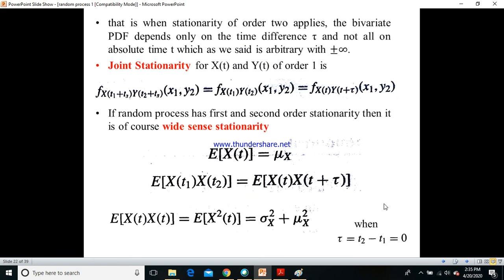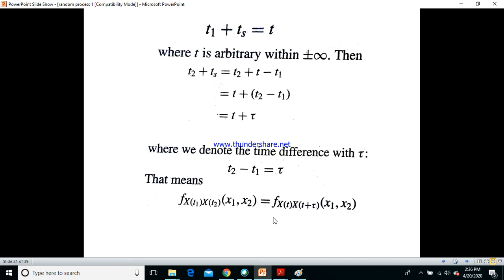So the justification we can make with this expression which we have derived is, when stationarity of order 2 applies, the above derivation is for order 2, the bivariate PDF depends only on the time difference tau, right? See here, we have x of t and x of t plus tau.